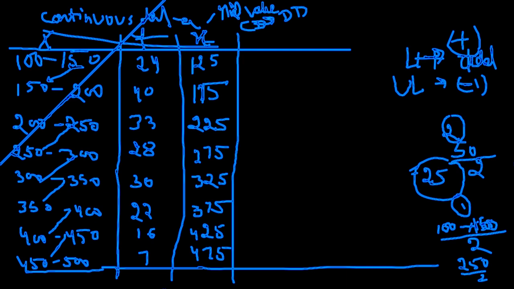All right, now we have converted our continuous data into our discrete data. F is this, X is this. Now you can use both, either shortcut method or step deviation method. Fine. Now, let's do the shortcut method. So you need to evaluate deviation. Deviation means what? X minus assumed mean. Which number will you take as an assumed mean?